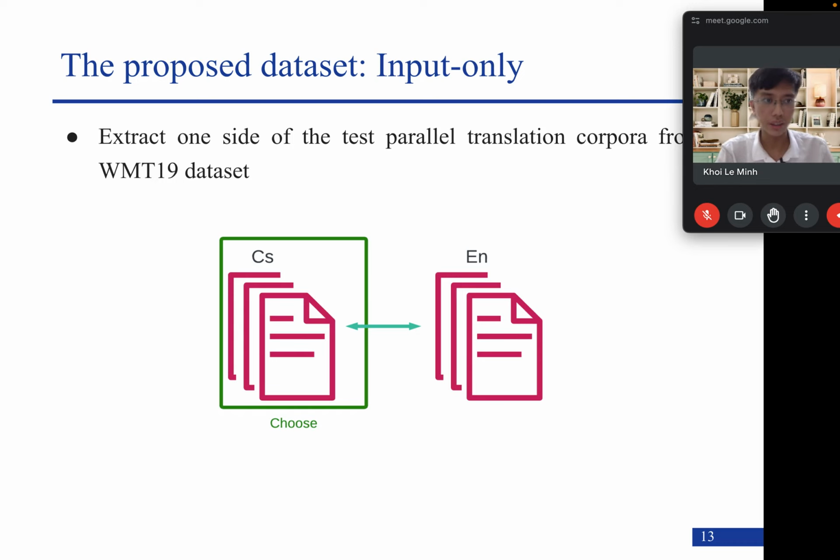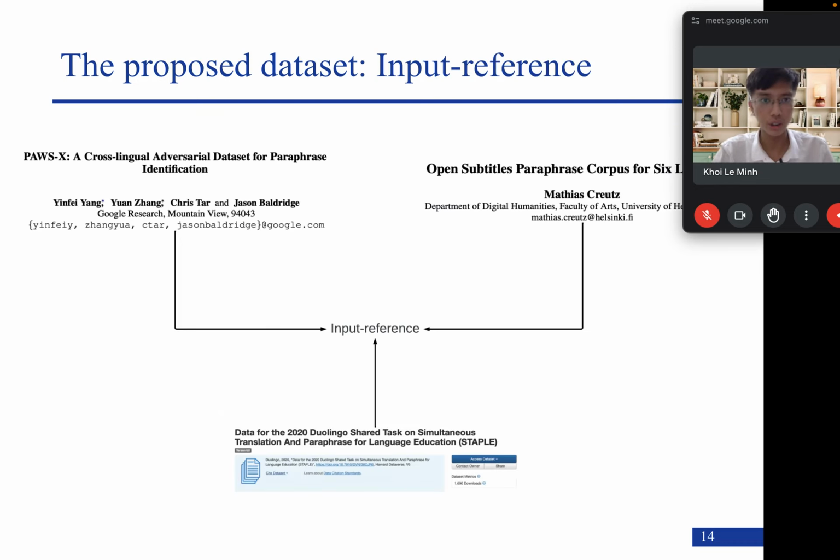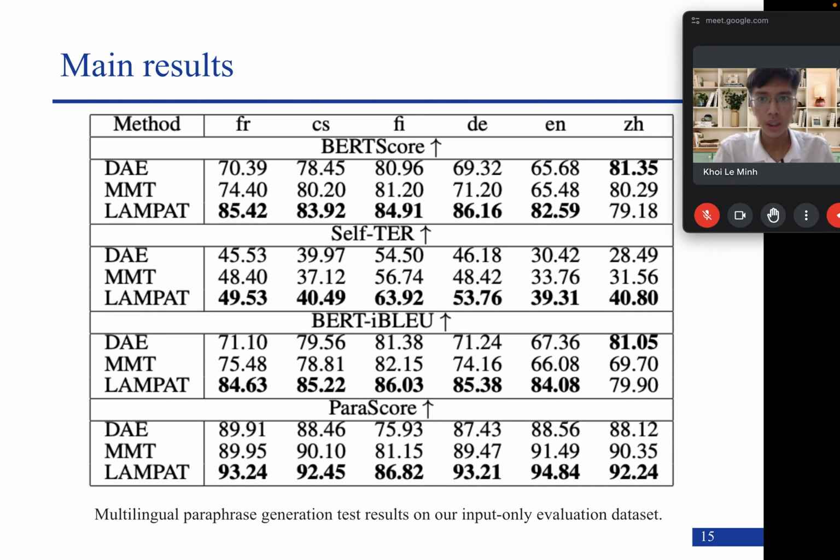We also have a second type of evaluation dataset, which is input and reference, which we extracted from the multilingual paraphrase identification dataset, from the paraphrase generation dataset, and from the machine translation dataset in order to construct this input-reference dataset.